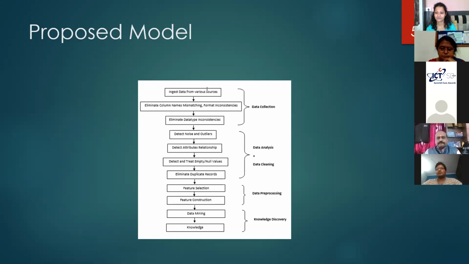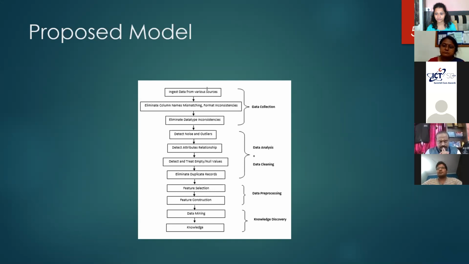I have combined these three blocks: ingesting data, eliminating the column name mismatching. What exactly does it mean? Many times it has been seen that a column contains a timestamp value, but it is in string format. So column name mismatching, format inconsistency, and eliminating data type inconsistency, all that I have combined in one go, that is data collection.